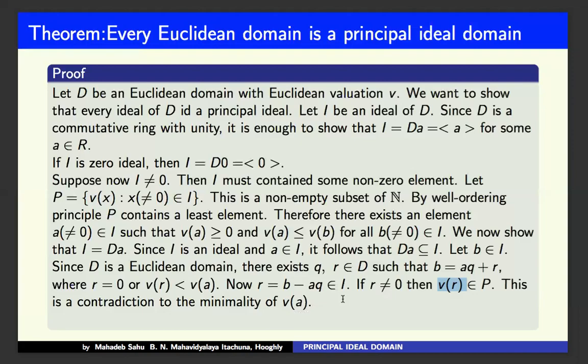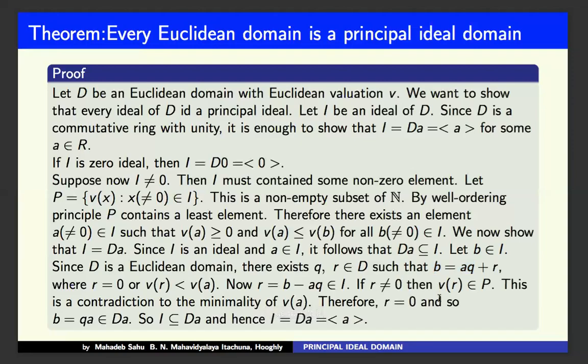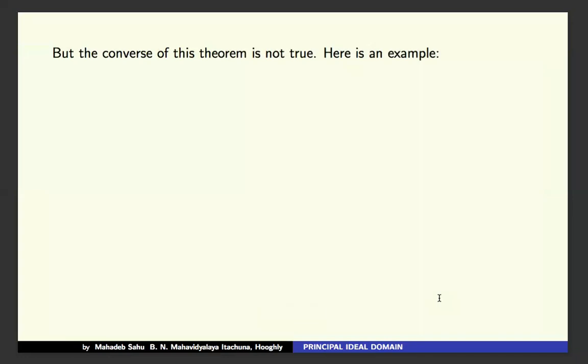Therefore we can write R equal to 0, and as R equals 0, B equals AQ, which means B belongs to DA. So starting from B belonging to I, we showed that B belongs to DA, therefore I equals DA. So this is the proof of the theorem: every Euclidean domain is a principal ideal domain.